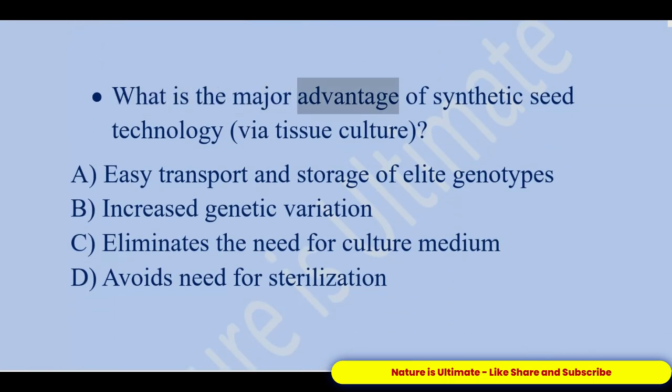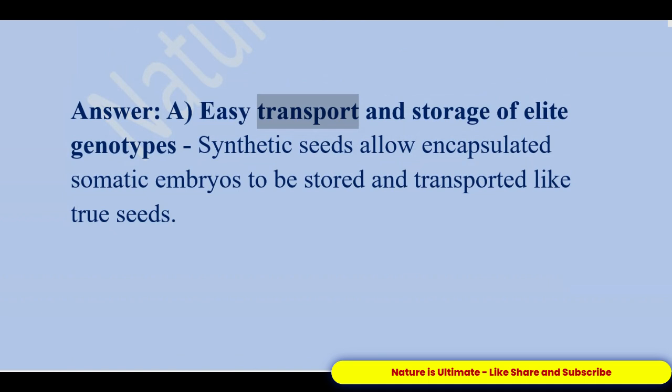What is the major advantage of synthetic seed technology via tissue culture? A. Easy transport and storage of elite genotypes. B. Increased genetic variation. C. Eliminates the need for culture medium. D. Avoids need for sterilization. Answer: A. Easy transport and storage of elite genotypes. Synthetic seeds allow encapsulated somatic embryos to be stored and transported like true seeds.